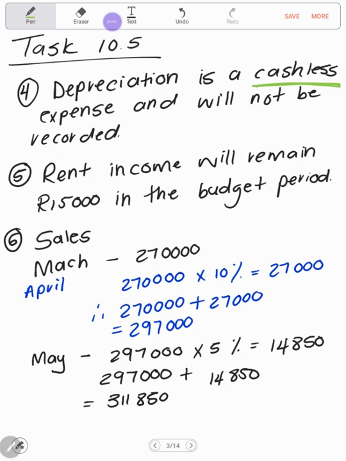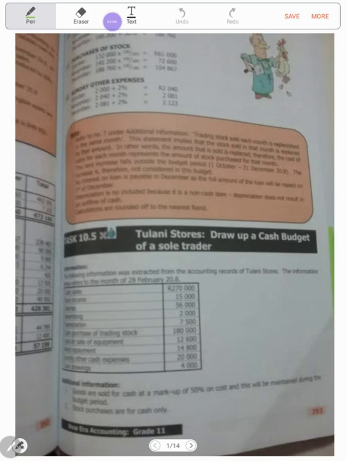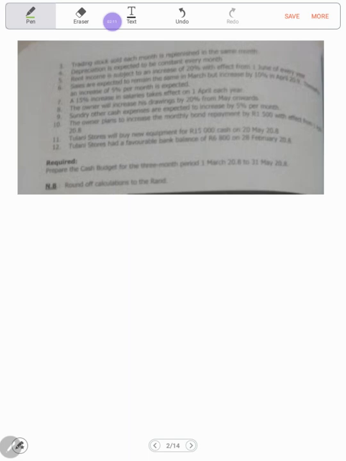Number 5, they told us that rent income is subject to an increase of 20% with effect from the 1st of June. Now remember, your budget period is from the 1st of March 20.8 to the 31st.